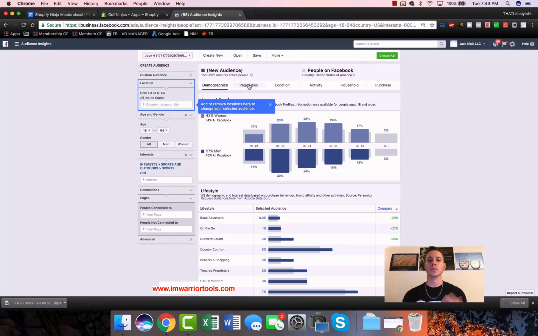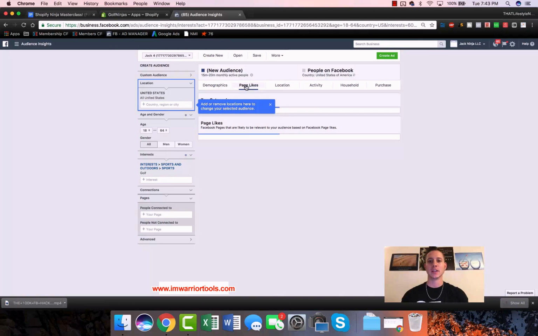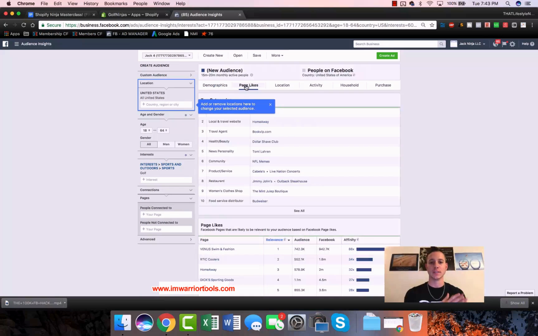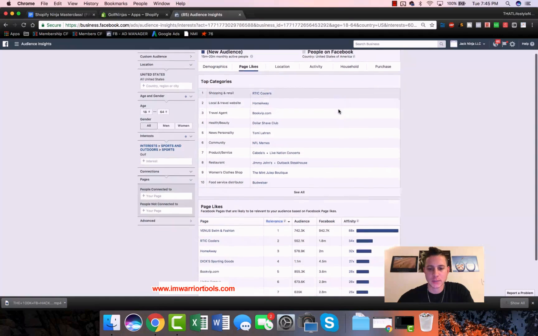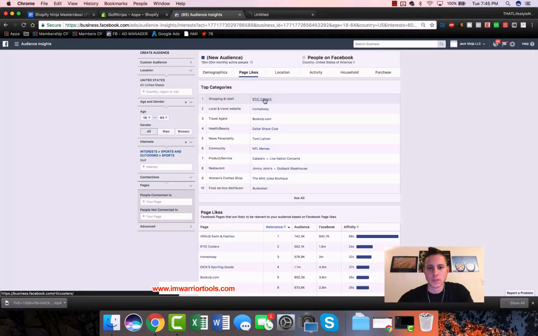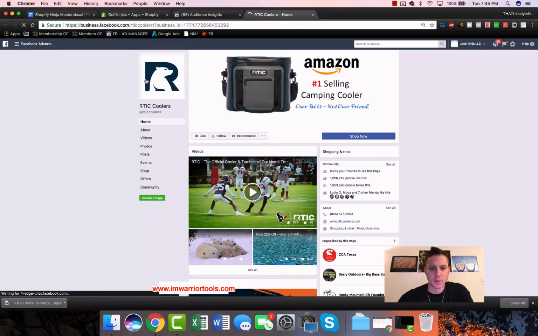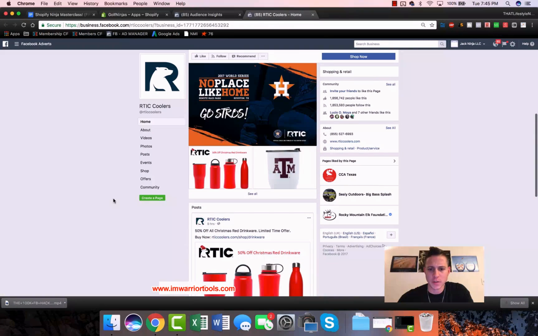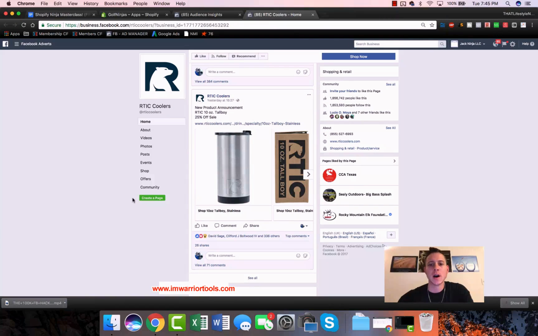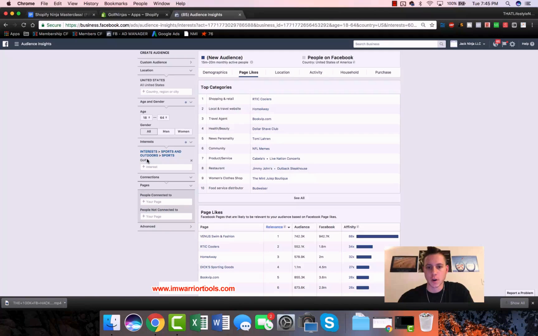And the next thing that we're going to do is go to page likes. This is the most important section of Audience Insights. This is what's going to actually tell us what other pages people like that also like golf. So let's actually talk some of these out. Our TIC coolers, just from first glance, does not look particularly related to golf. They have other stuff here. This is probably not a good one for targeting golf. Tommy Loren, Book VIP, Dollar Shave Club, NFL memes, Cabela's. So these don't seem particularly similar.